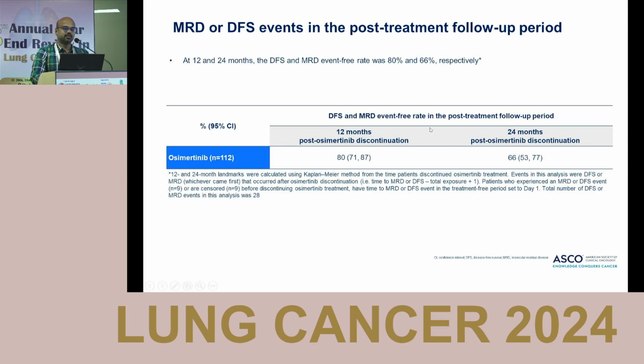They analyzed still further, post 3 years of adjuvant osimertinib and 2 years of follow-up. Two years post osimertinib discontinuation, 66% of the patients were MRD or DFS event free. That means there is a group of the population who is going to recur after stopping adjuvant osimertinib. So it has to be taken with a pinch of salt.